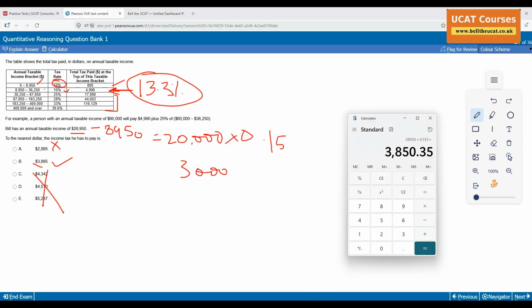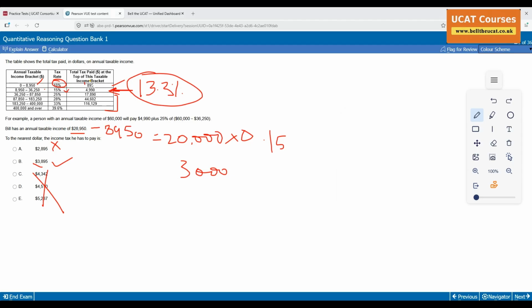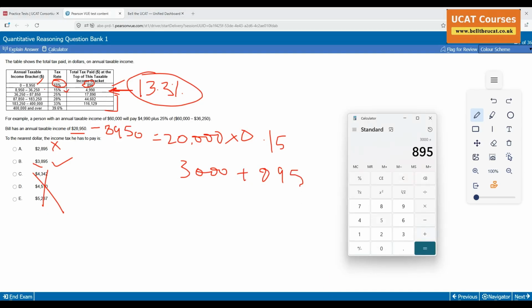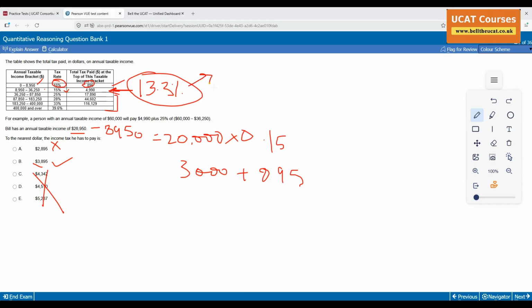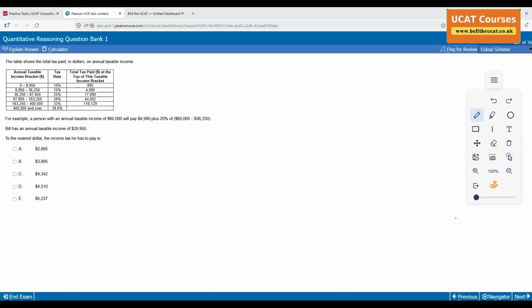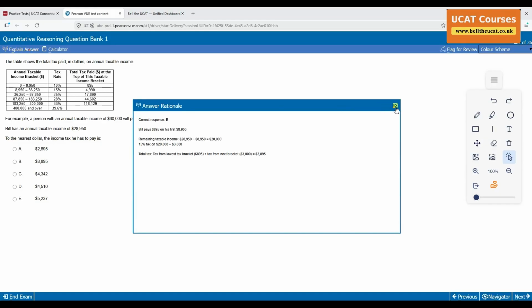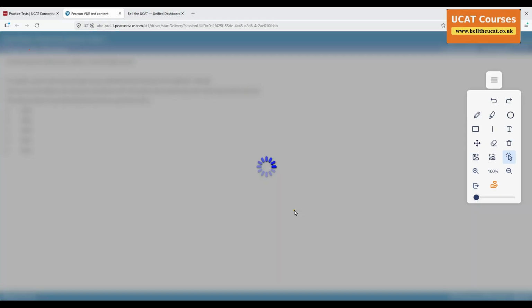Just proving it to you. So you got 28950 minus 8950, the value of the previous bracket, times 0.15, which is 3,000. Then the minimum you have to pay is the previous value, 895. Please look for yourself. 3,000 plus 895, 3895. Boom. That's how you talk to yourself and figure it out, which is a better way. Every single question, you've got a shortcut. Righty, anyways, moving on. The answer was option B, 3895. Quickly, let's do one more question and finish off this video.